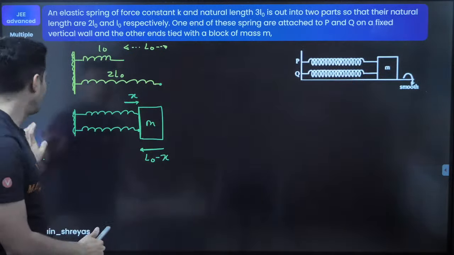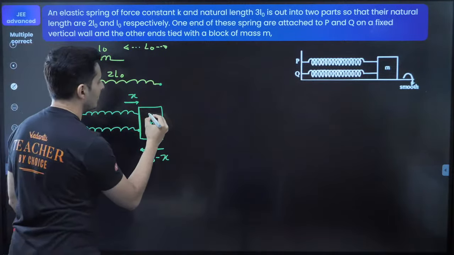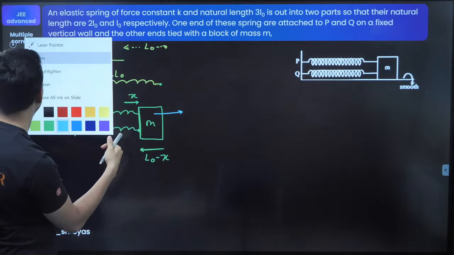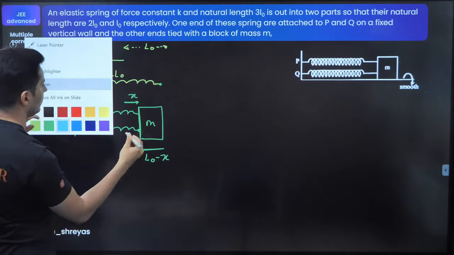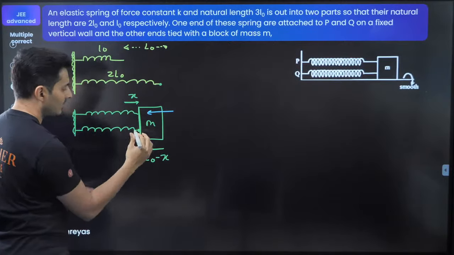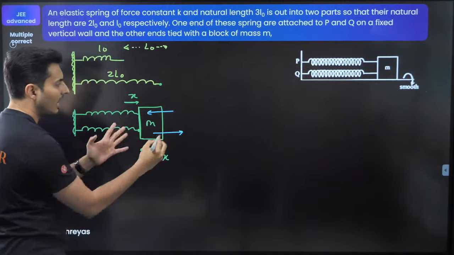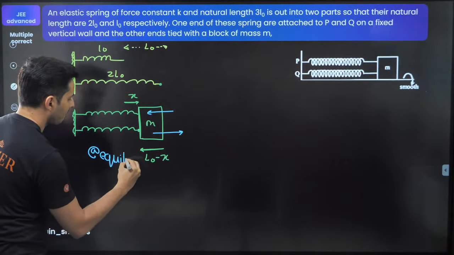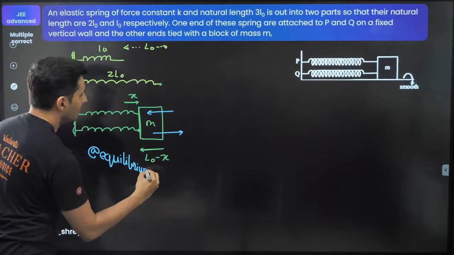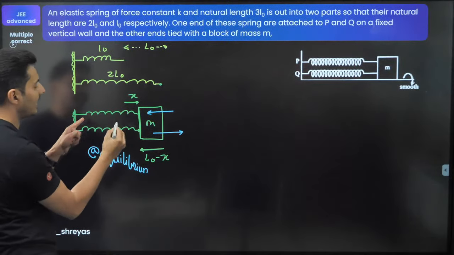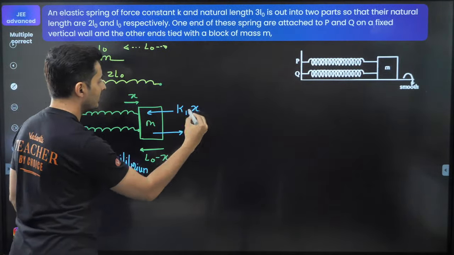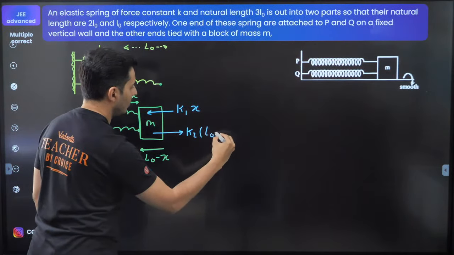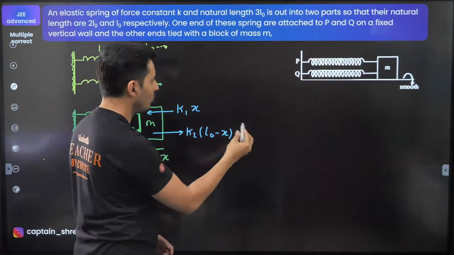Now we will apply the forces. The force on this one will be here. The force, sorry, it's pulling it, my bad. It's going to be pulled, so I have to show a force like this. And this will be pushing it, so a force like this at equilibrium. This is all at equilibrium. And this force will be K1 into x. And this force will be nothing but K2 into the compression, which is L0 minus x. So at equilibrium, both of them should be balanced.